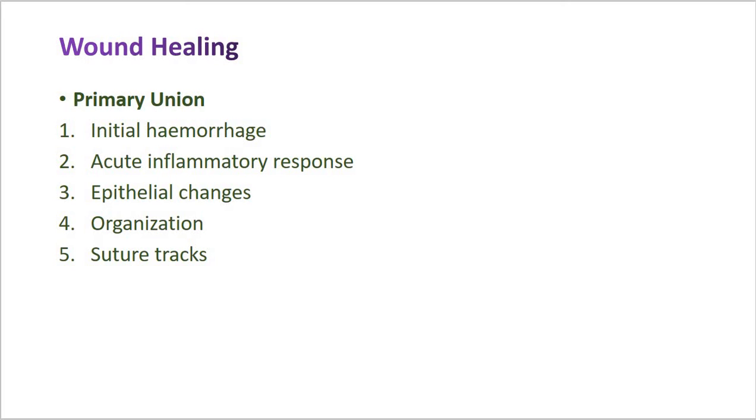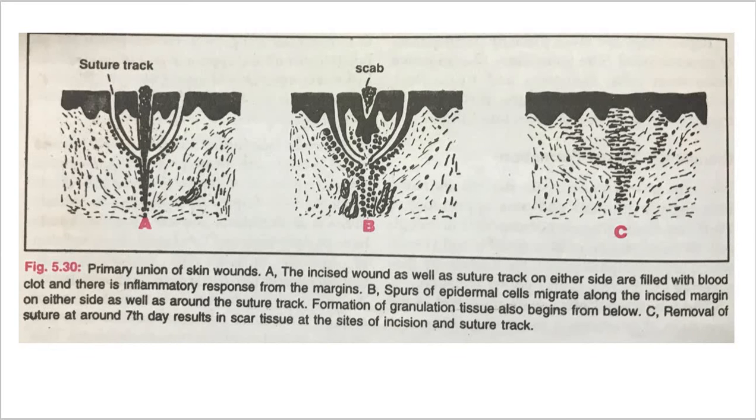The second step is the acute inflammatory response. This occurs within 24 hours with the appearance of polymorphs from the margins of the incision. By the third day, polymorphs are replaced by macrophages. The third step is the epithelial changes. The basal cells of the epidermis from both cut margins start proliferating and migrating towards the incisional space in the form of epithelial spurs.